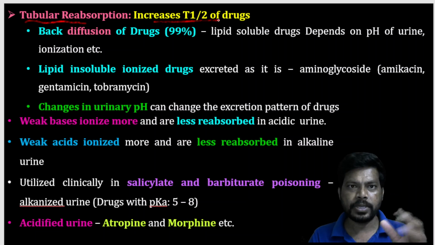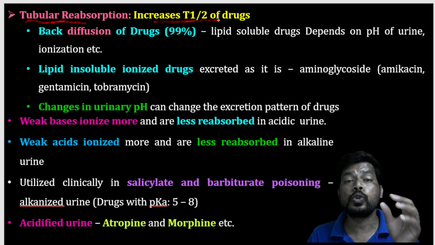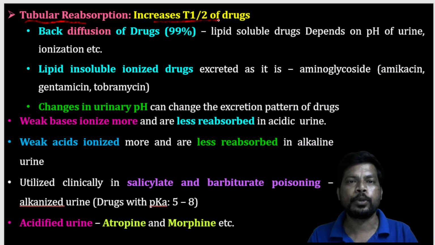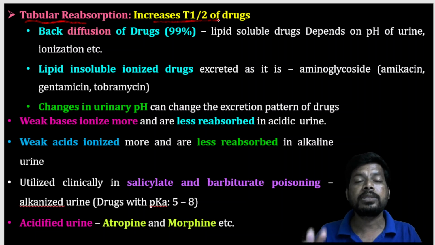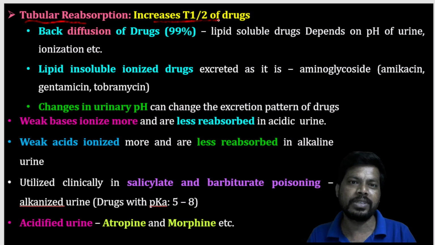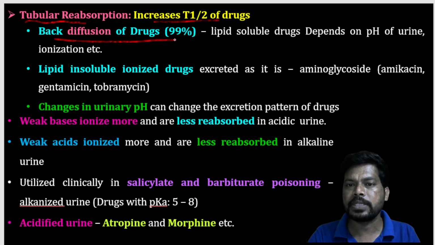After completion of metabolism, especially the phase 2 conjugation reaction, the drug molecule should become hydrophilic, but some drug molecules are still lipophilic, and these lipophilic molecules are reabsorbed at the kidney tubules. So reabsorption increases the half-life of drugs and may also increase the toxicity of the drug.